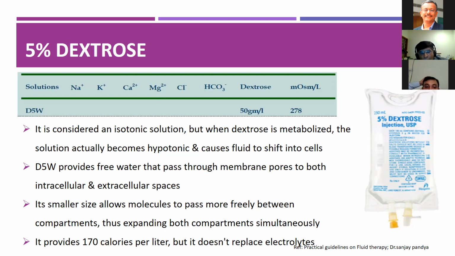The dextrose solution provides free water that passes through the membrane pores to both intracellular and extracellular spaces. Because of its smaller size, the molecules pass more freely between the compartments, thus expanding both compartments simultaneously. It provides little calories, about 170 calories per liter, but it does not replace any electrolytes.